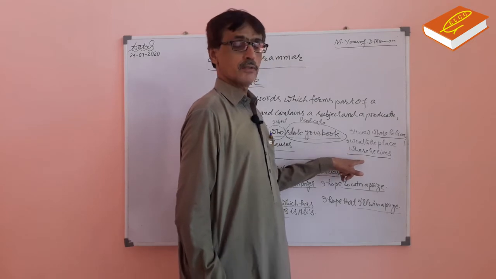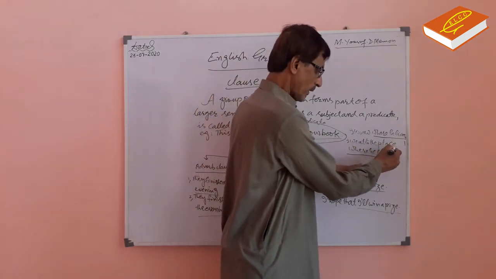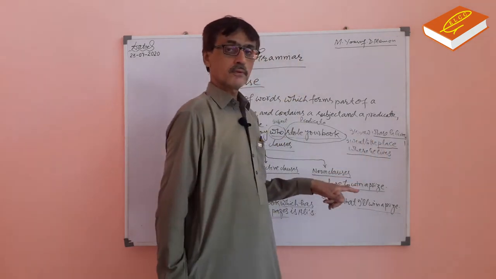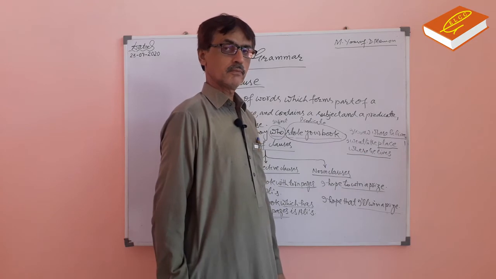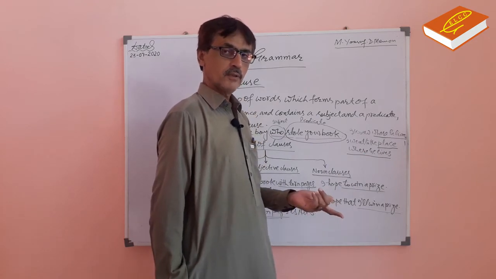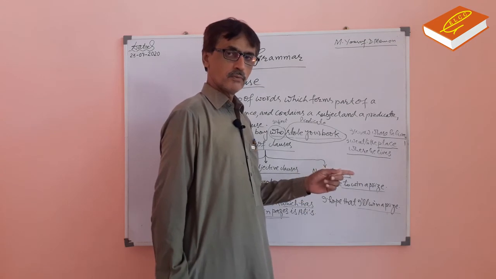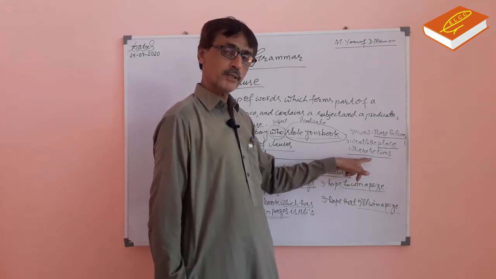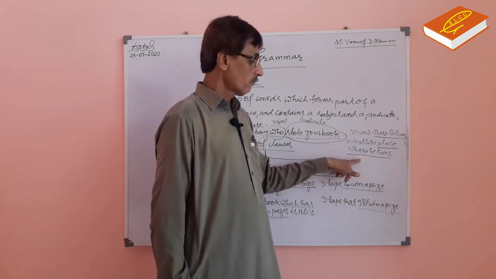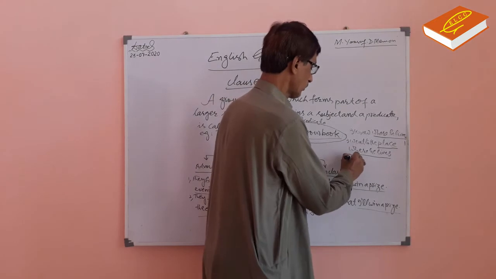But this clause, where he lives, qualifies the noun place. A group of words which qualifies a noun and has subject and predicate of its own is an adjective clause. This clause is an adjective clause.